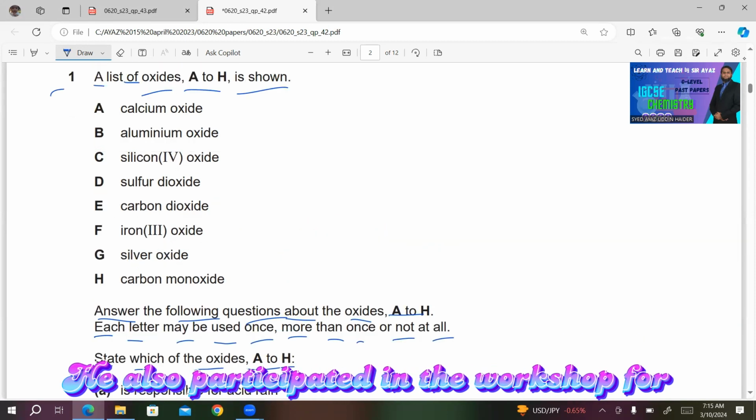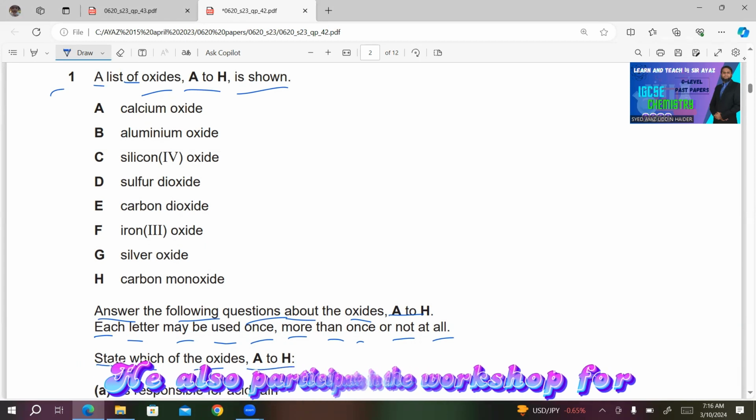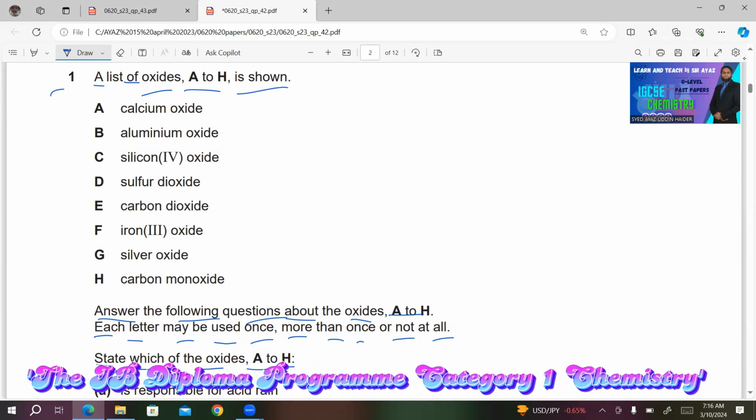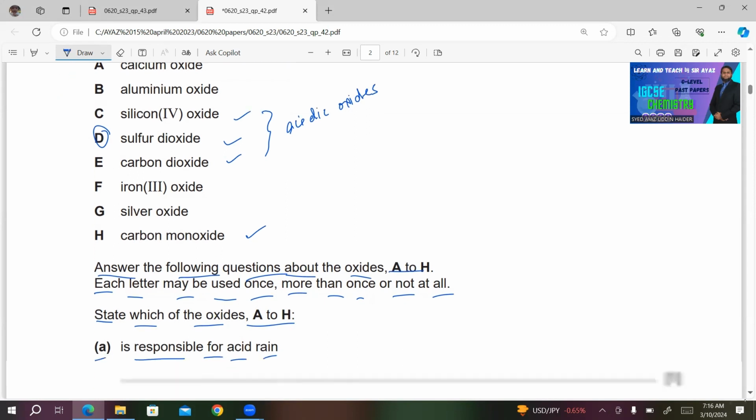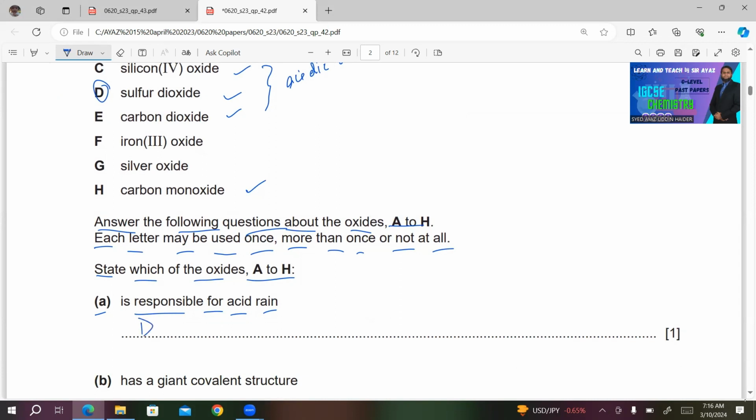So if you look at the oxides, you will find some non-metal oxides in the list. Silicon 4 oxide is a non-metal oxide, sulfur dioxide, carbon dioxide, and carbon monoxide. So we have three acidic oxides here. All these three are acidic oxides. But the oxide which is responsible for the acid rain is sulfur dioxide, not the other two. Carbon dioxide also forms acidic solution, but it is not the main culprit behind the acid rain. So I will write D here.